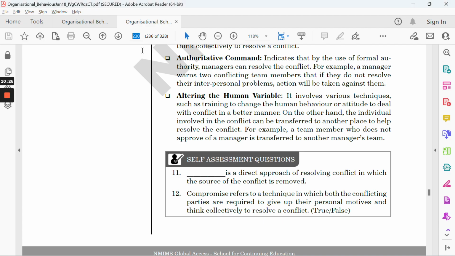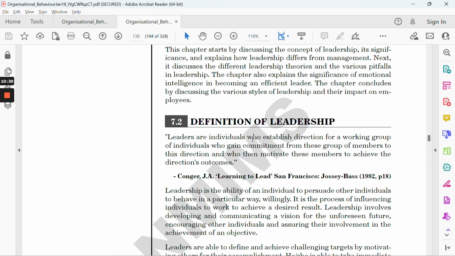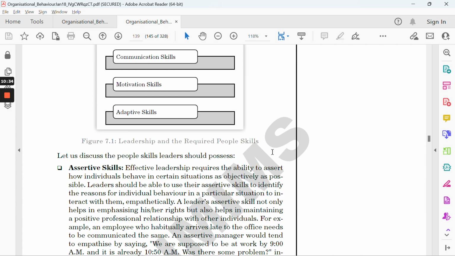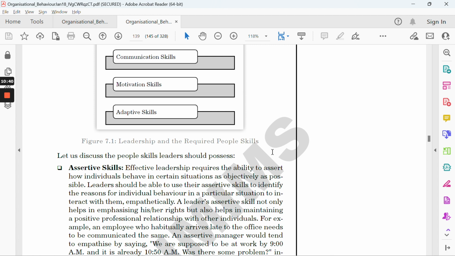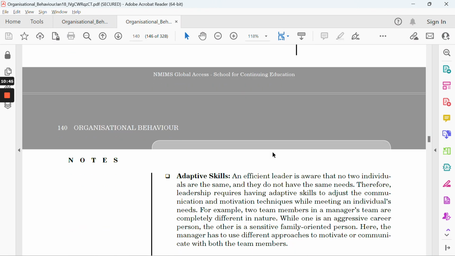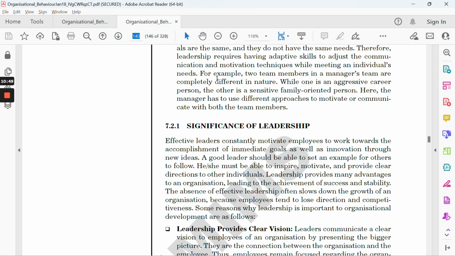So, firstly, going to page number 138. If you go to page number 138, it's clearly mentioned what the definition of leadership is. Maybe you can just cut it short, and these are the four different skills: assertive skill, communication skill, motivation skills, and adaptive skills, which are expected in leaders. You can just name them, or write one or two lines. It's totally fine. Then we go to page number 152.